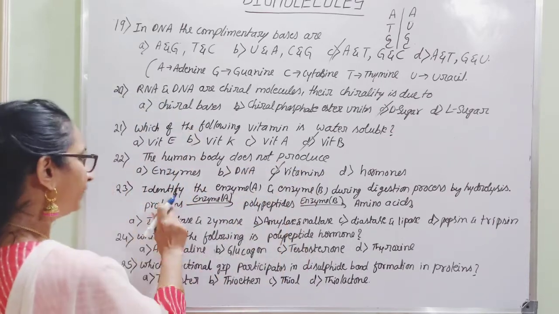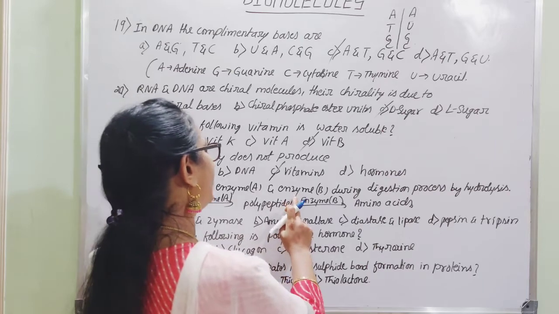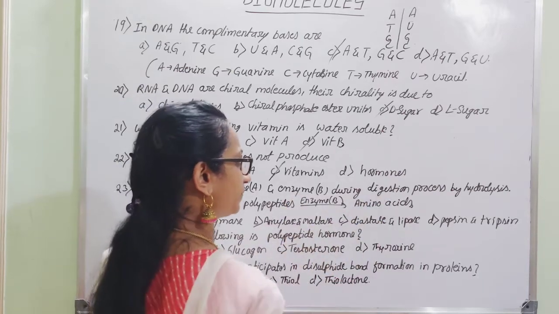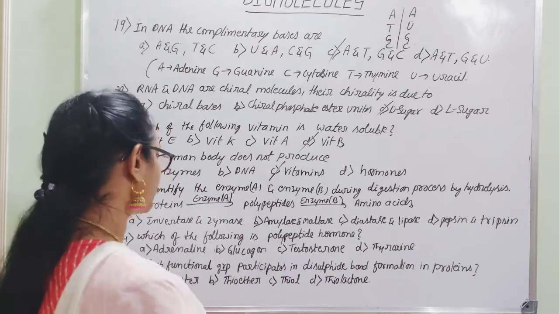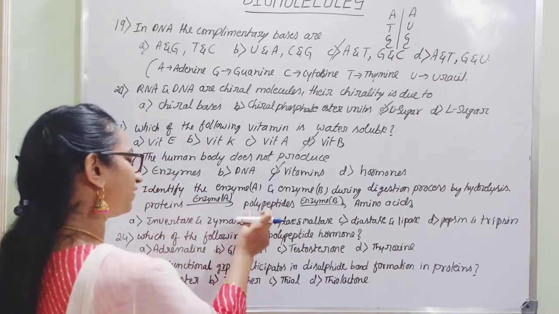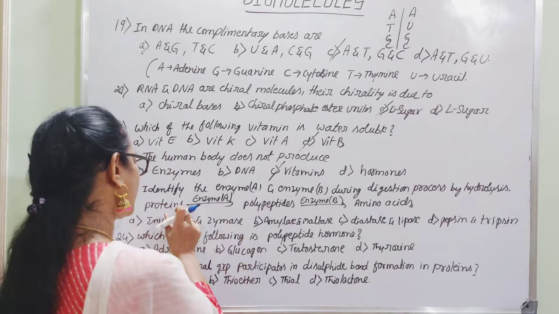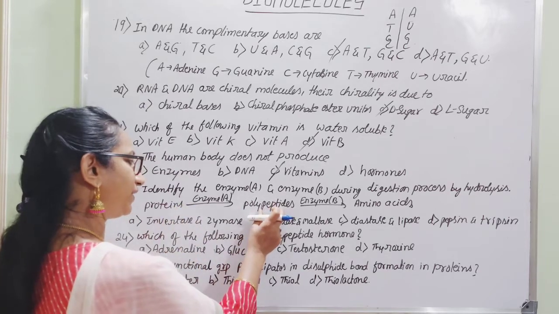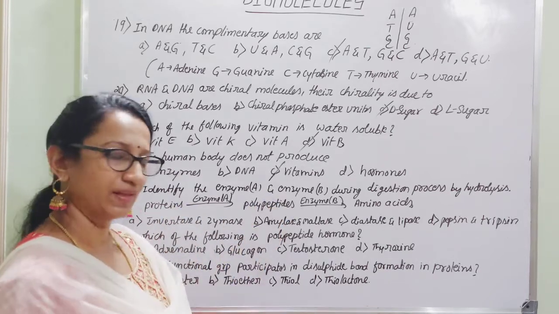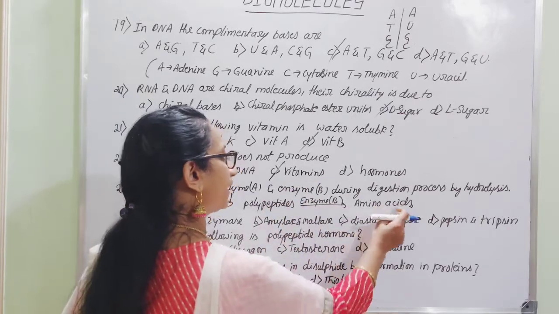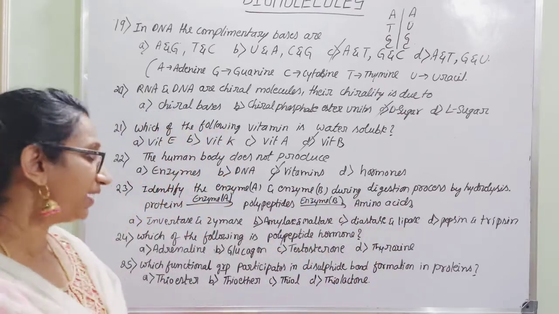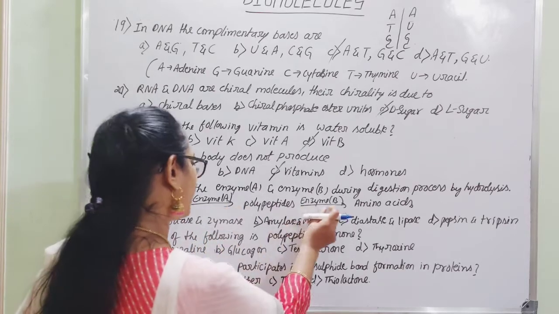Then identify enzyme A and enzyme B during the digestion process by hydrolysis. You just remember that during digestion, proteins undergo hydrolysis. That complex structure of proteins first gets converted into polypeptide chains. And these polypeptide chains further undergo hydrolysis to give amino acids. Got it? And which are those enzymes A and B?